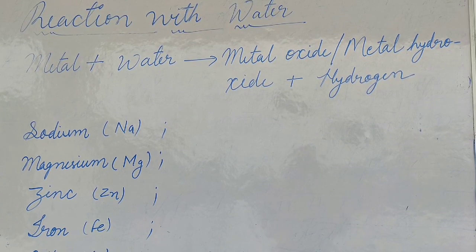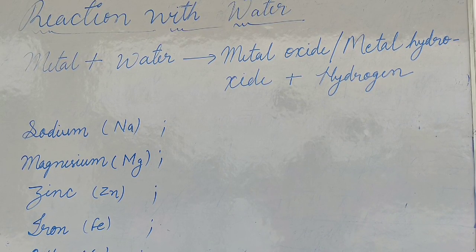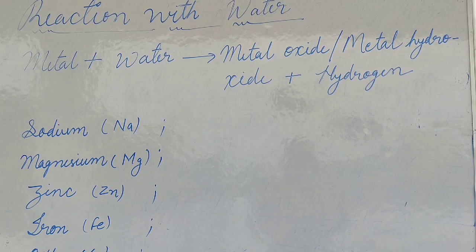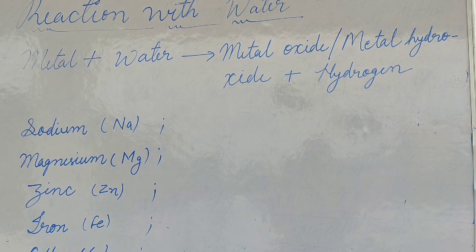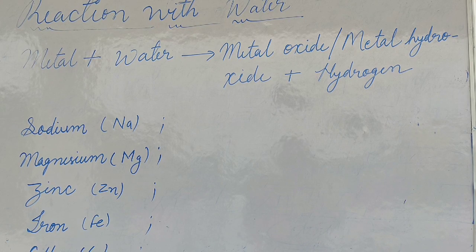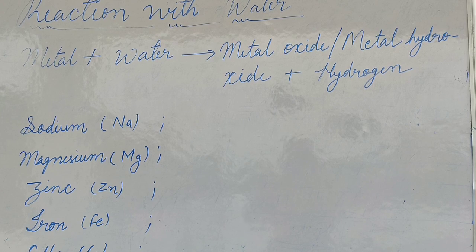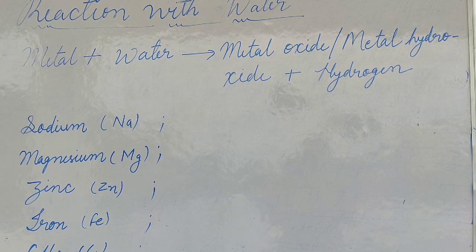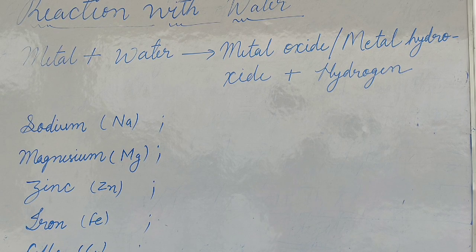Next is reaction of metals with water. When metal reacts with water, it produces metal oxide or metal hydroxide and hydrogen. And all the reactions of metals undergo with different conditions of reaction. Here we can take the example of sodium, magnesium, zinc, iron, copper.